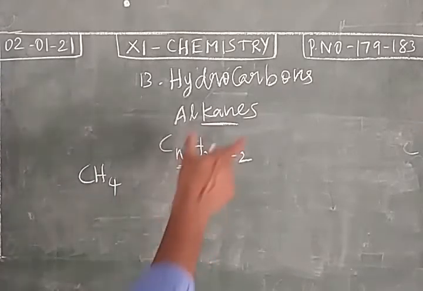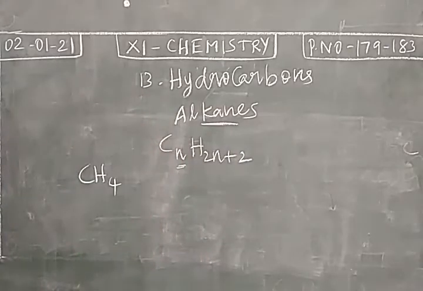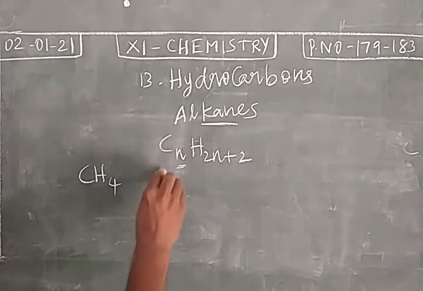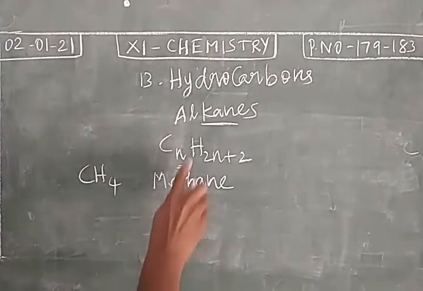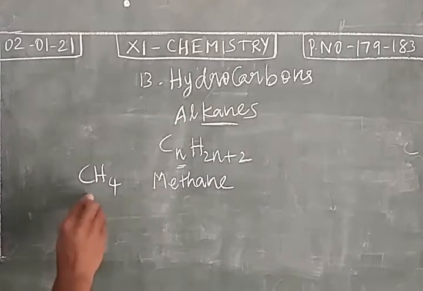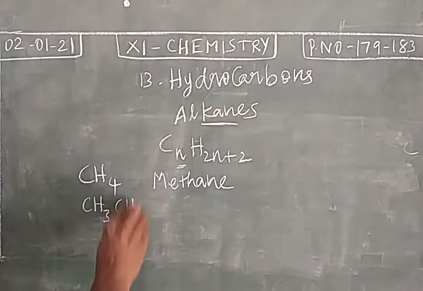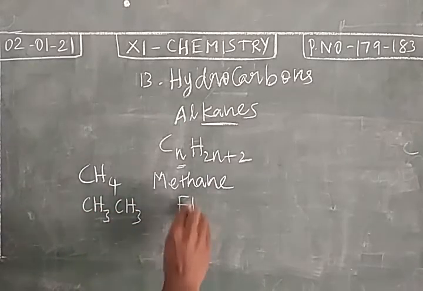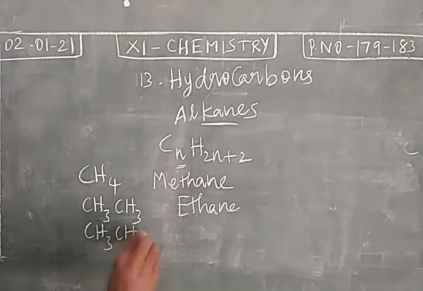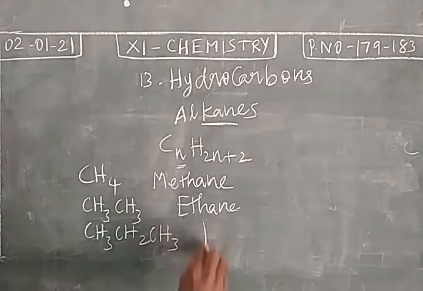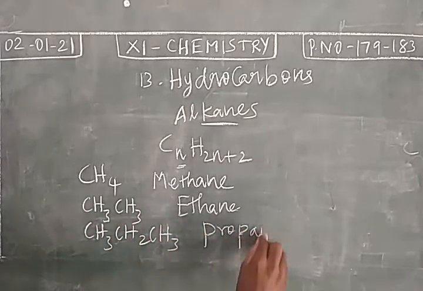So the homologous series is alkane. Substitute number 1, the first member will be methane. Substitute number 2, you will get the second member CH3-CH3. This is ethane. Substitute number 3, CH3-CH2-CH3, the third member, propane.